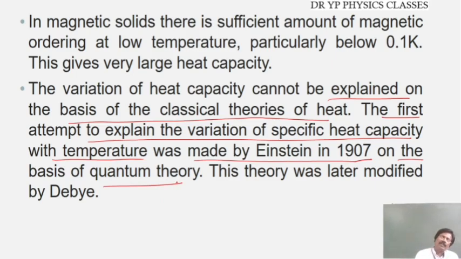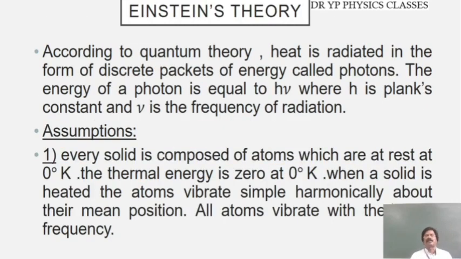This theory also has some discrepancy, and later it was modified by Debye. Like this, there are many stages in getting the appropriate theory for any particular concept.